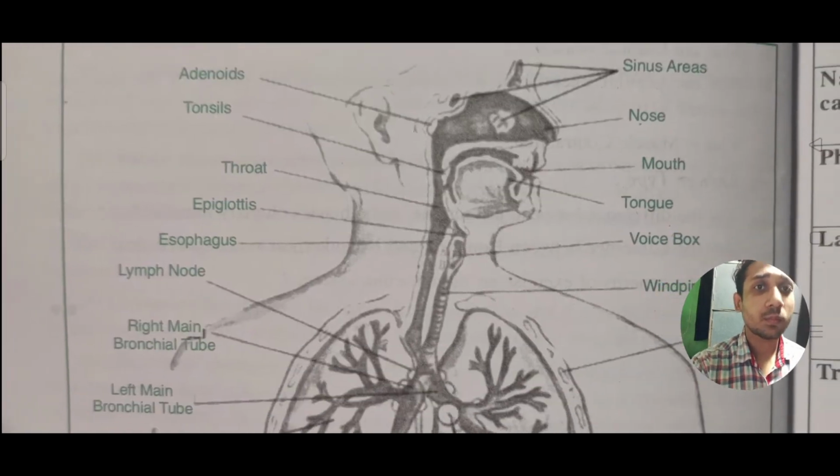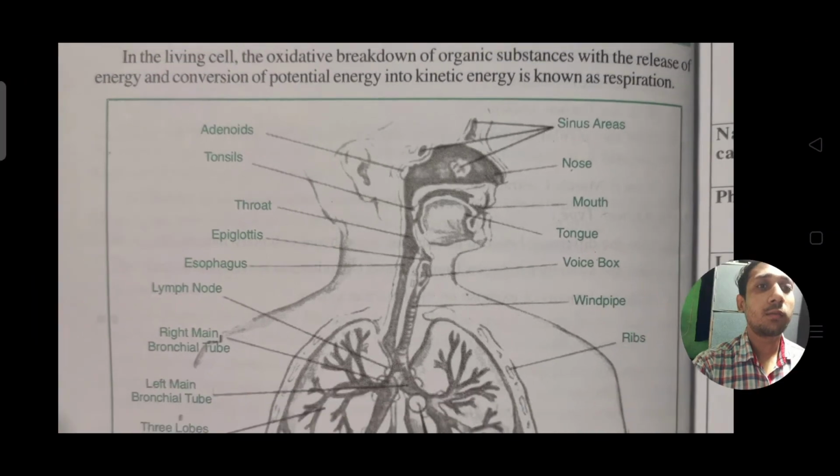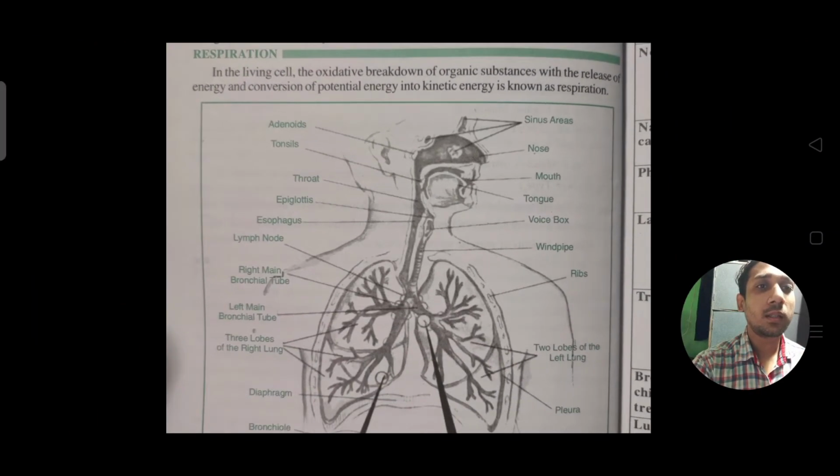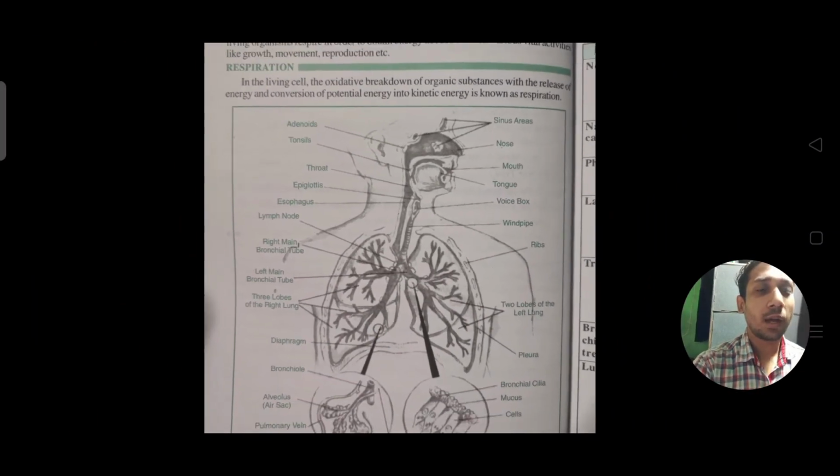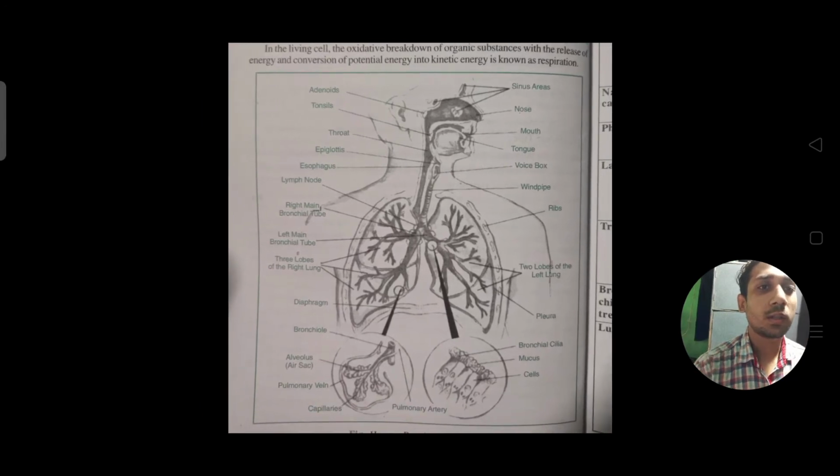As you can see, for respiration we need these organs shown below, and these are the organs which help us with respiration. There are so many parts: the sinus area, nose, tonsils, throat, epiglottis, voice box, windpipe, ribs, and all of these are part of the lungs. Then the bronchial tube, and thereafter three lobes.